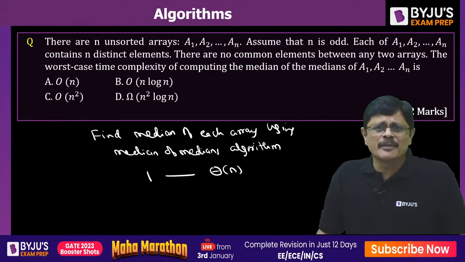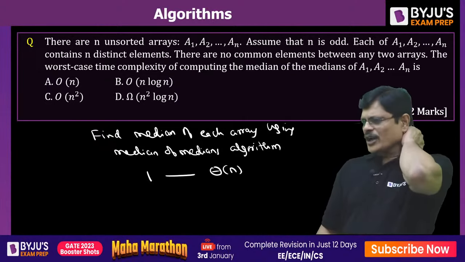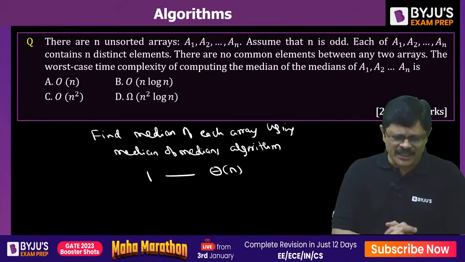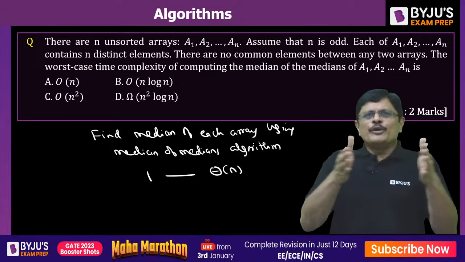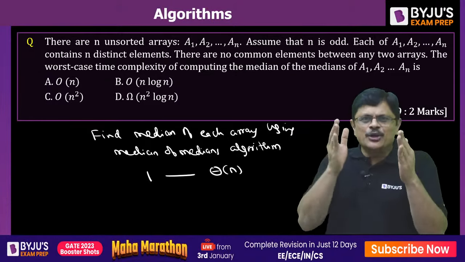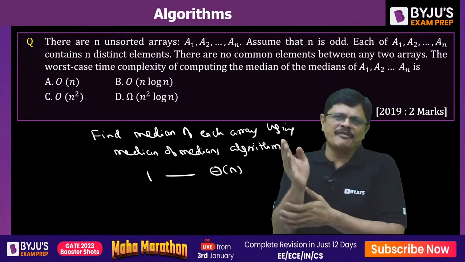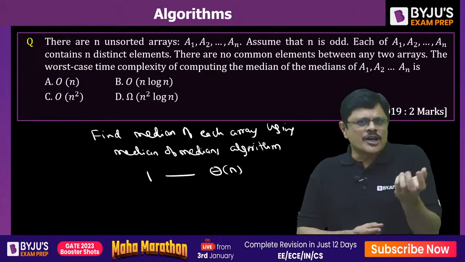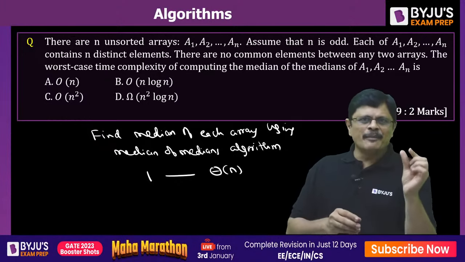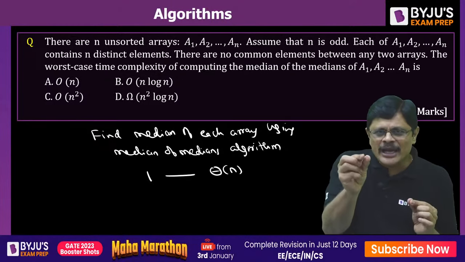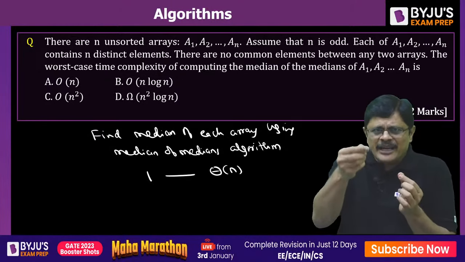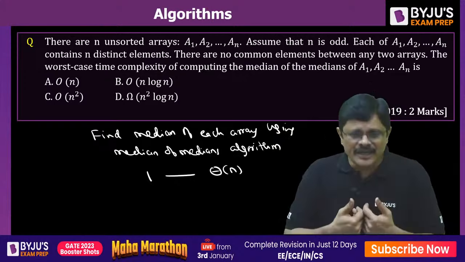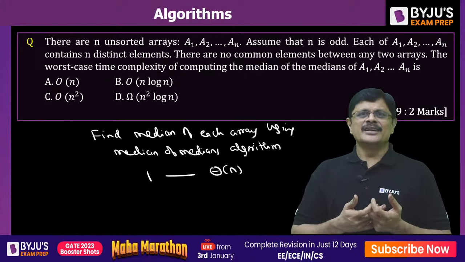See, there is an algorithm, sir, median of medians. I'll just give you the hint or outline of that particular algorithm, not the complete story. The idea is this: suppose we have an array of size n. They divide it into pieces of size 5, n by 5 pieces. For each of those pieces, because only 5 elements are there, in constant time you can sort them and find the median. That is, you are going to get n by 5 medians, my dear friends. Am I clear? Hope you understand.